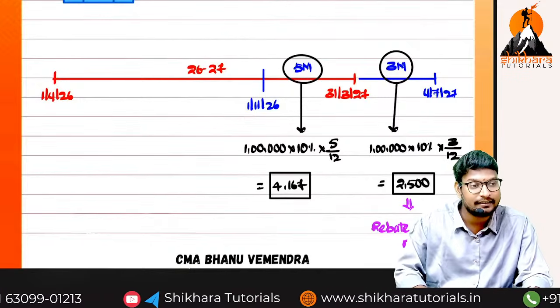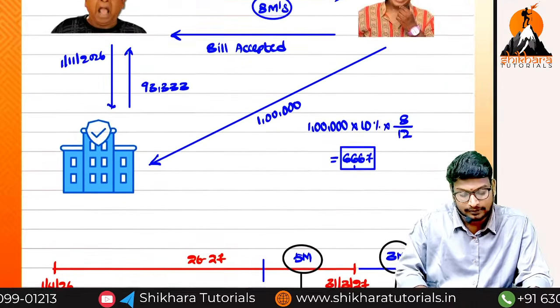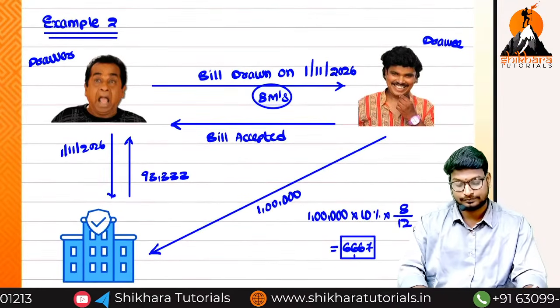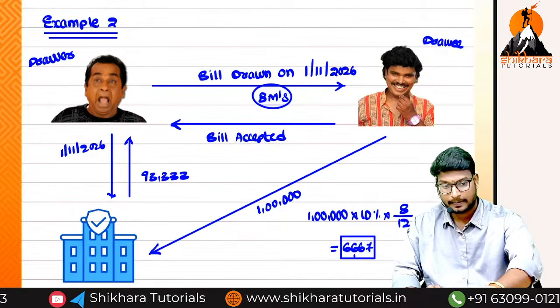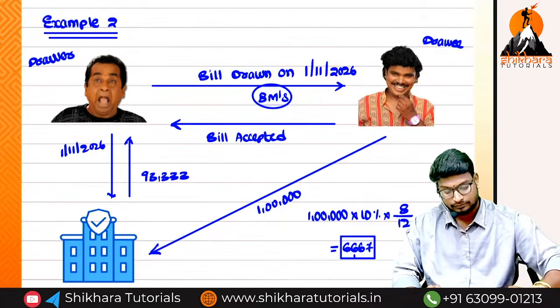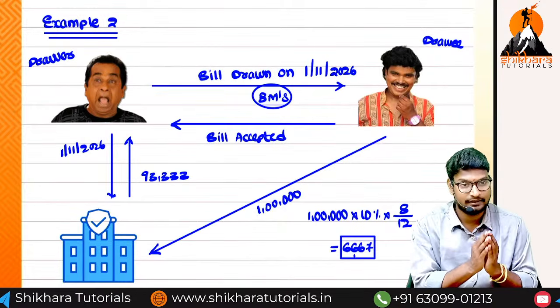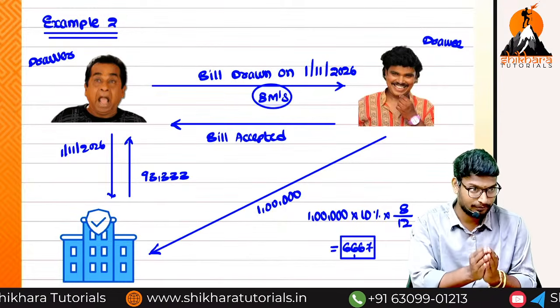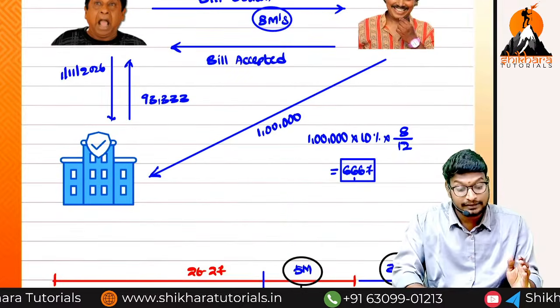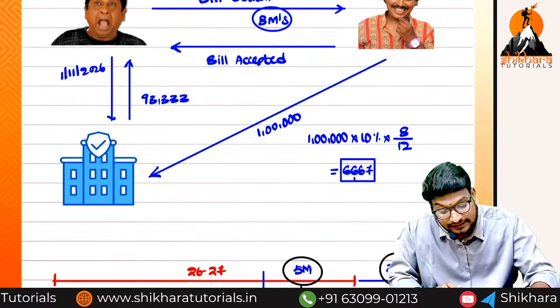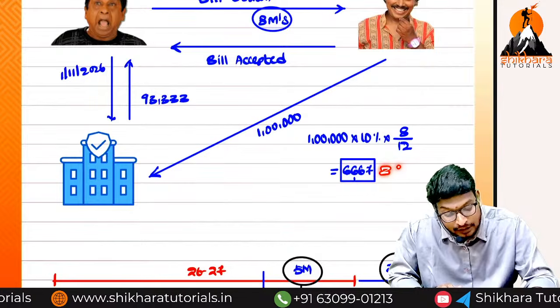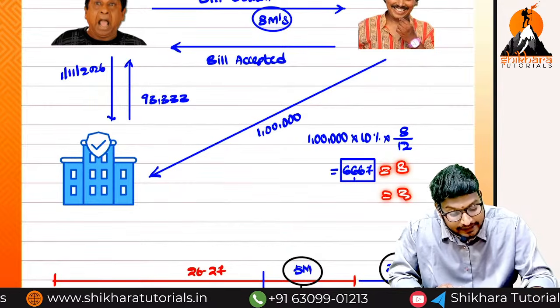Now we can write the entries, guys. Okay, na? So please take a note of it. The same way of calculation you have to maintain. 3 months means 3 by 12. 4 months means 4 by 12. So don't take it like this: sir, this 6,667 is for 8 months, so we can take directly for 3 months also.